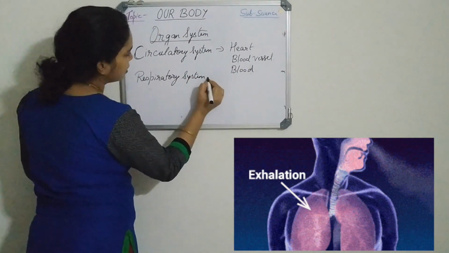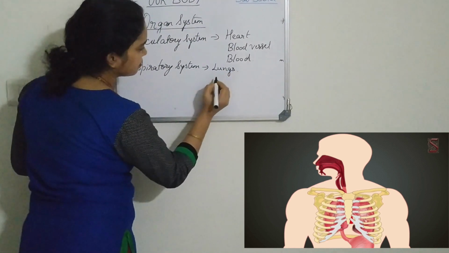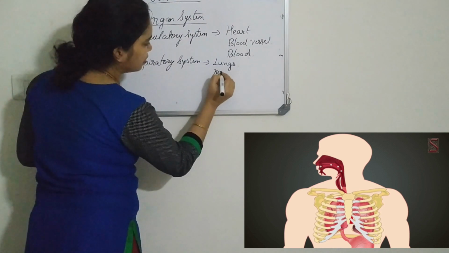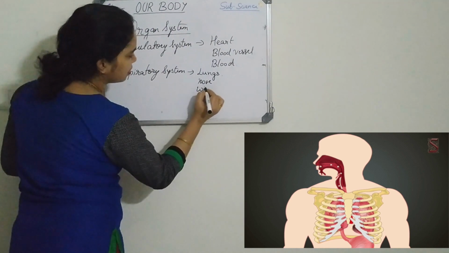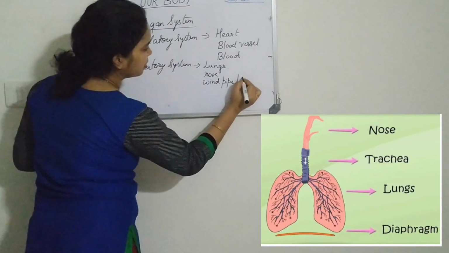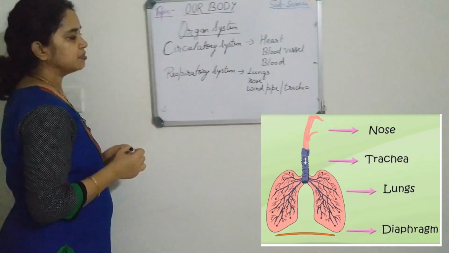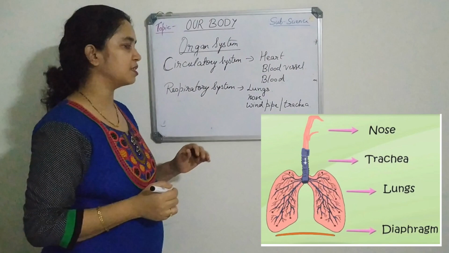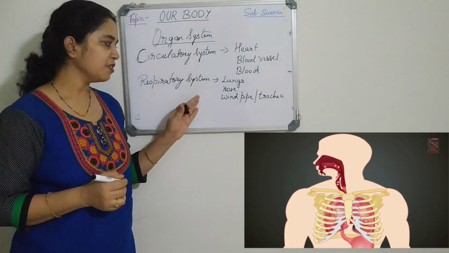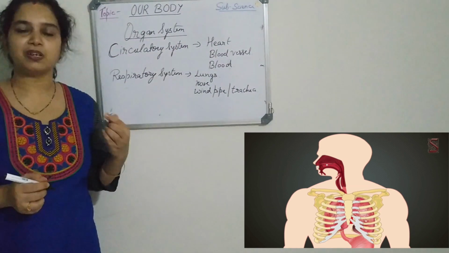Respiratory system consists of two lungs, a pair of lungs, nose, windpipe or trachea. Through the respiratory system, we take in the air, that is oxygen, through our nose.